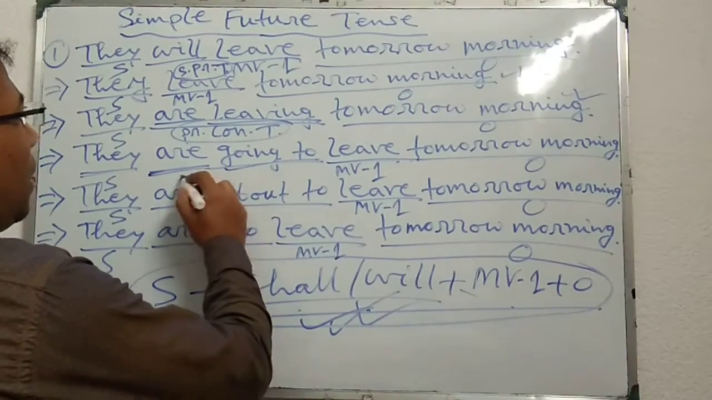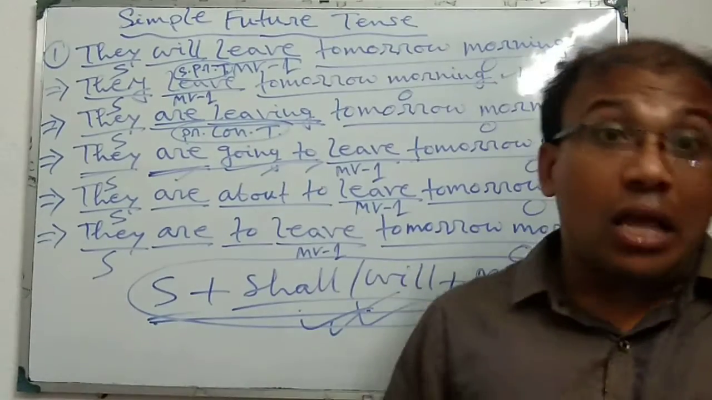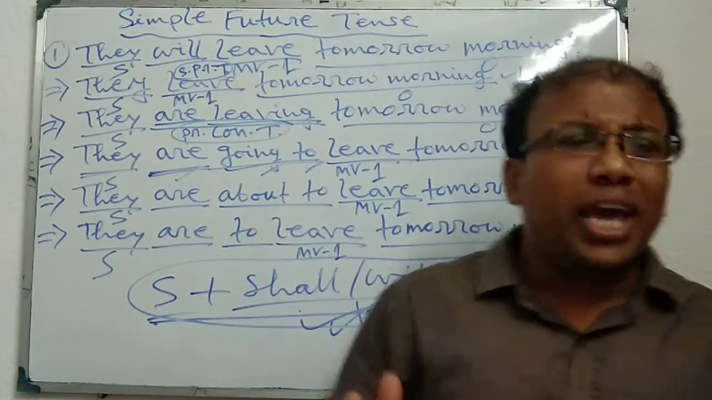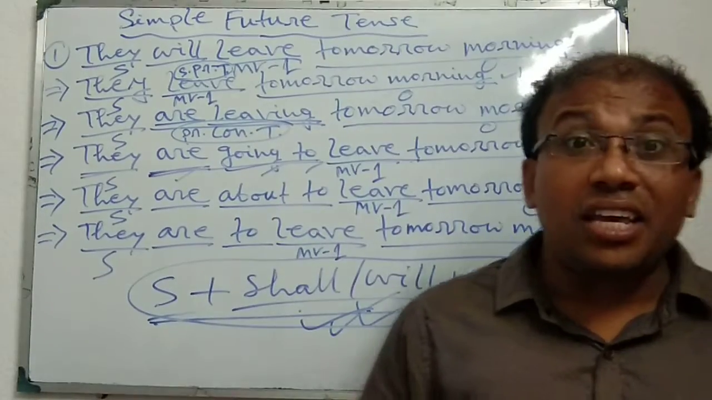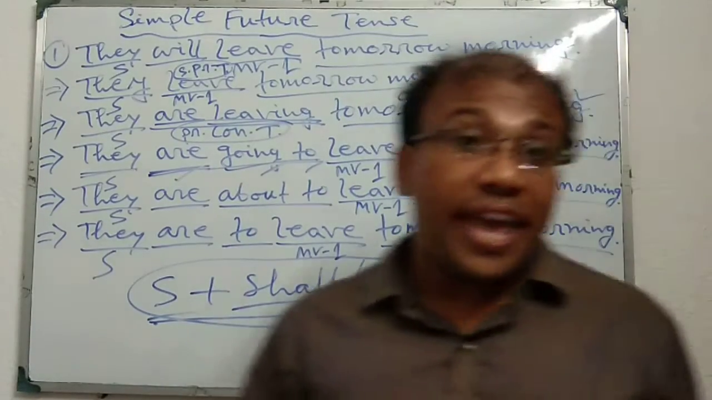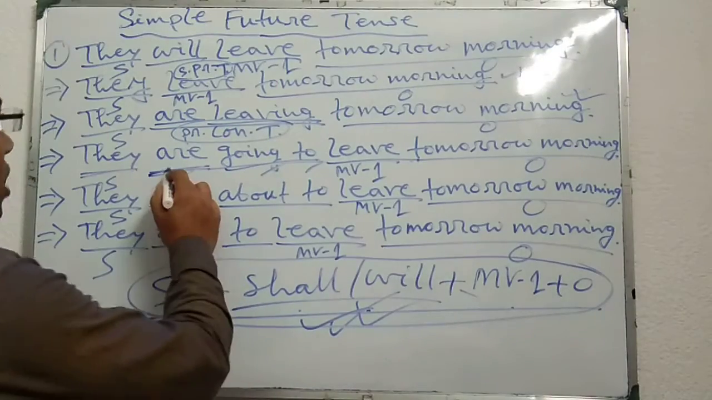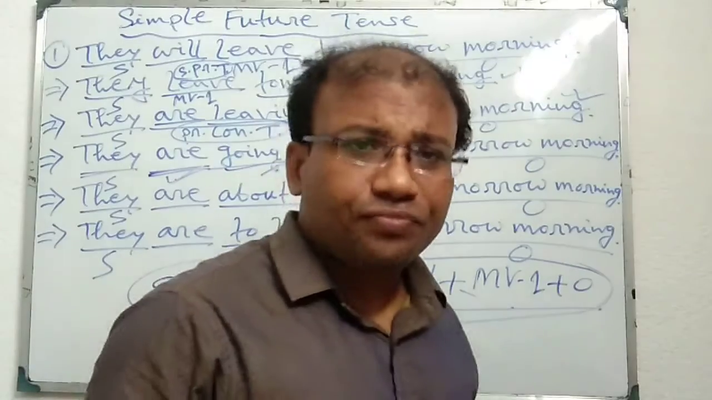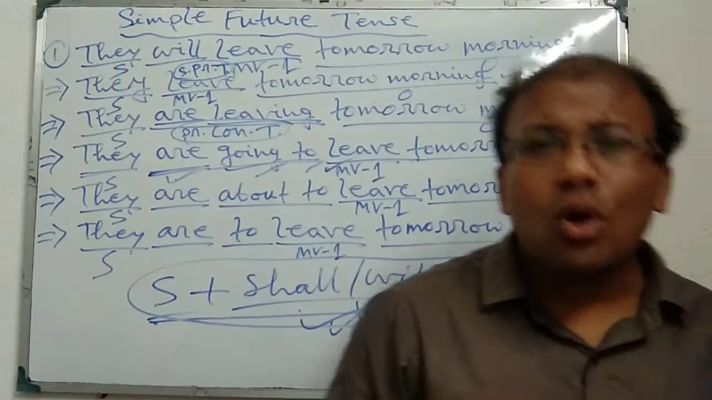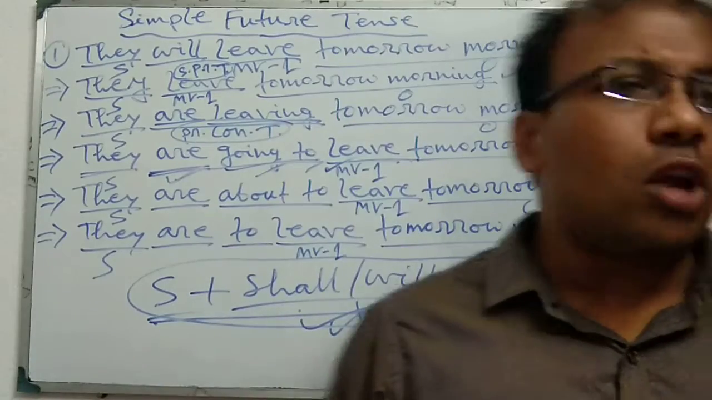And generally be going to, this structure is used when the future is colored with intention. That means when we want to express any future intention, or when we want to express any prediction, at that time we can use this structure. That means be verb plus going to plus MV1. This structure can be used when there is a mention of future intention or prediction.